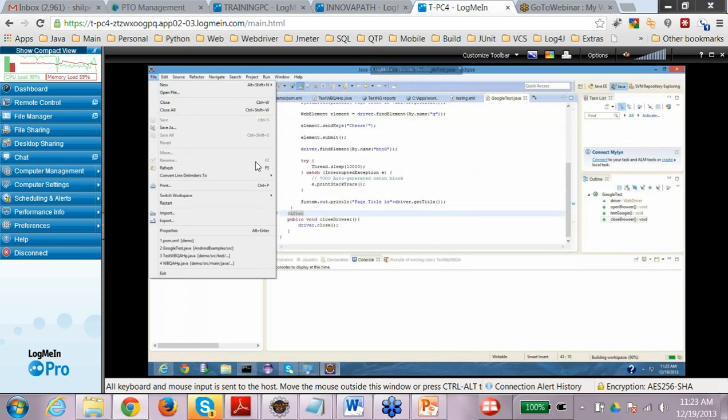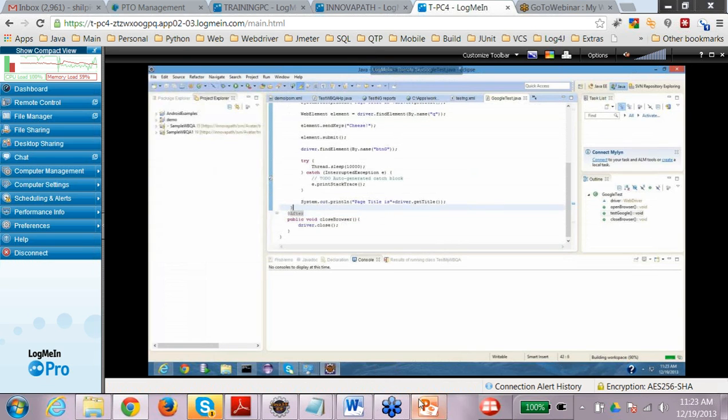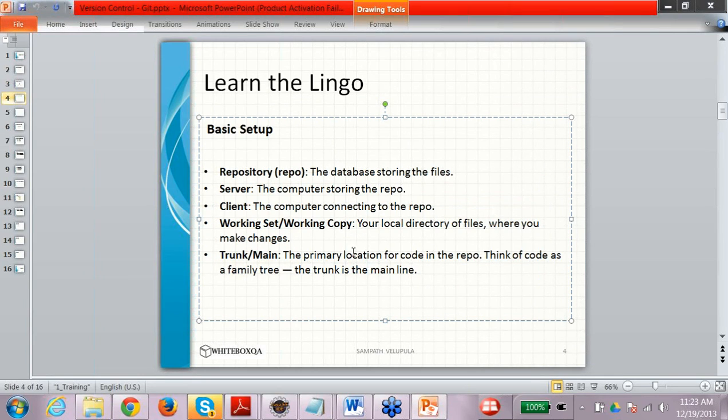So in the source control system, as I have mentioned, there is a central repository and there is a working copy. The working copy lies on the machine on which you are working, that would be the client. And your server will be where the main copy or the trunk would be, right? So you will all be committing your code into the trunk once you are satisfied with the code.